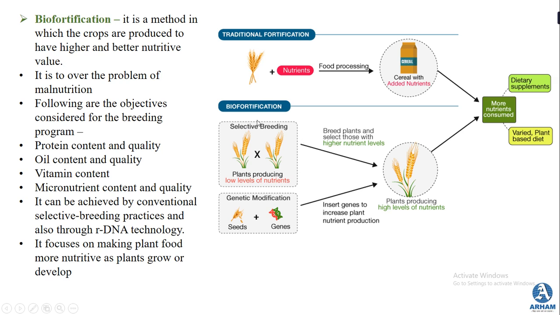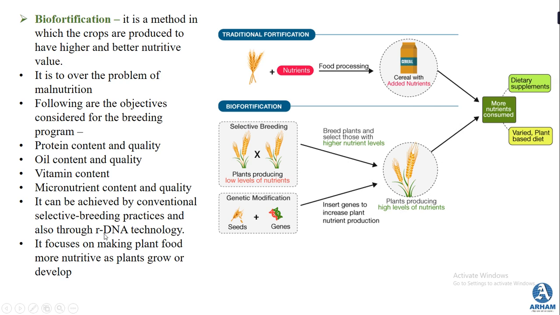The other method, the biofortification method, can be done in two ways. The conventional way is selective breeding practices. That means such breeds or plants have to be selected that give you a desirable character. When you do a crossing between them, the bred plants produce plants with a high nutritive value.